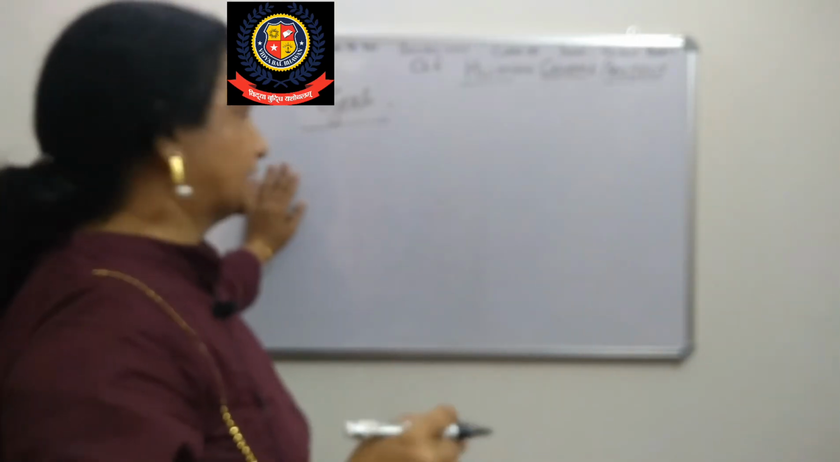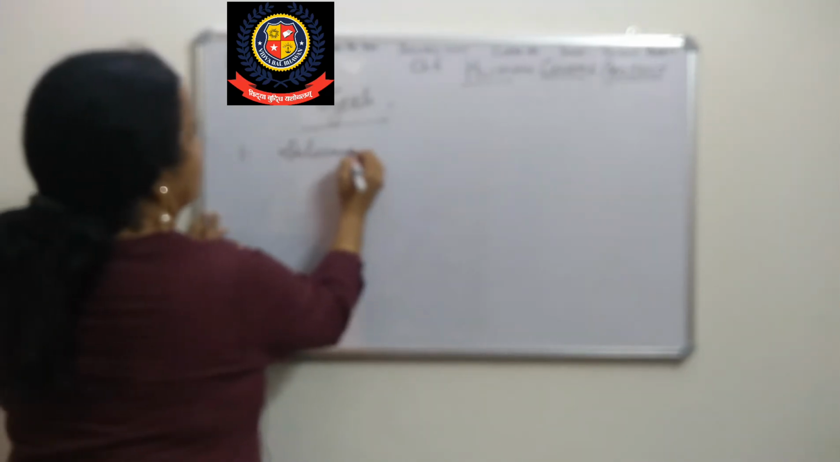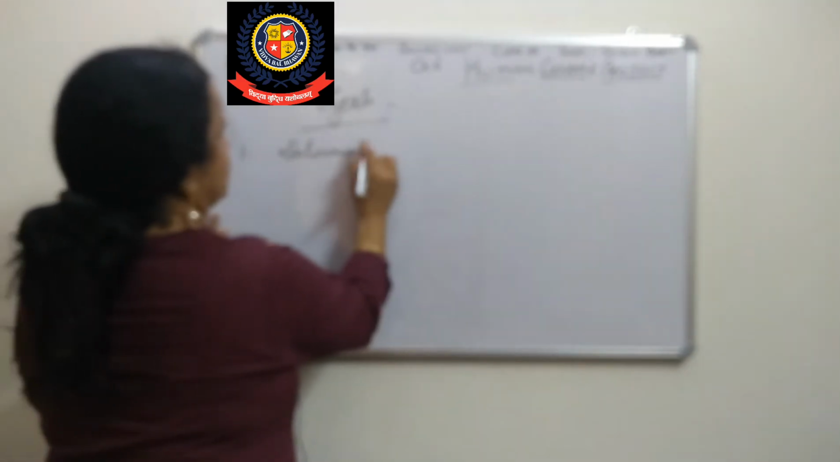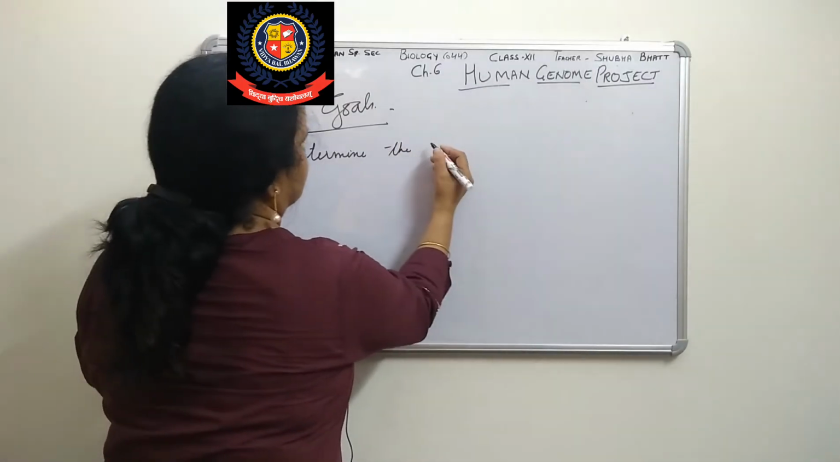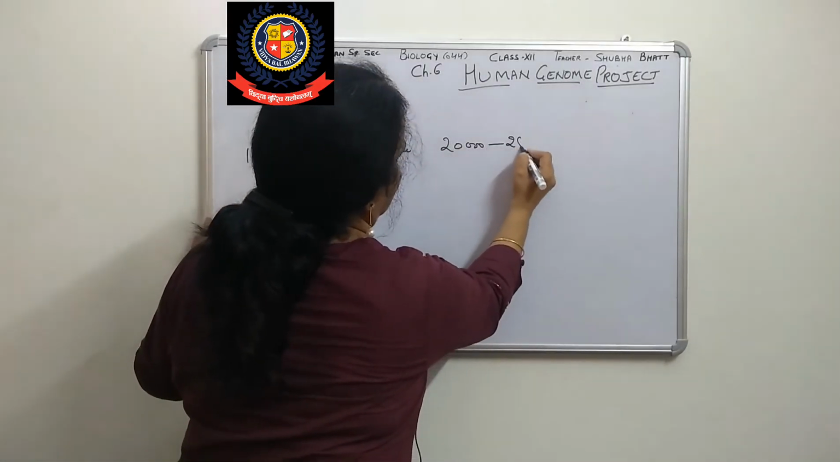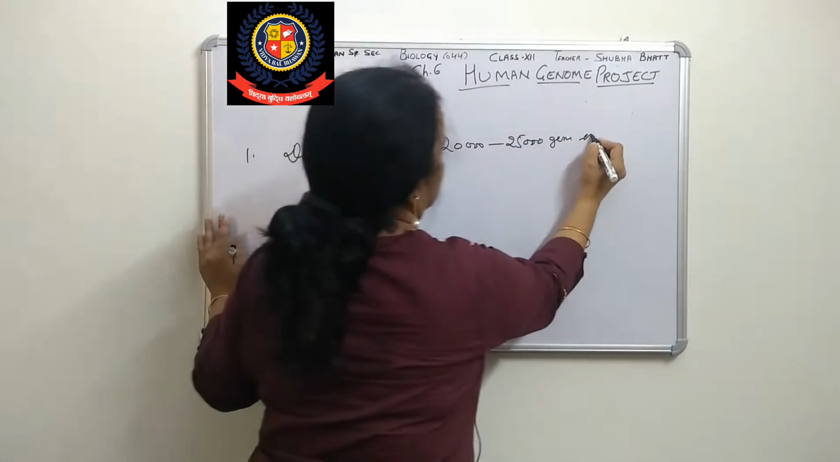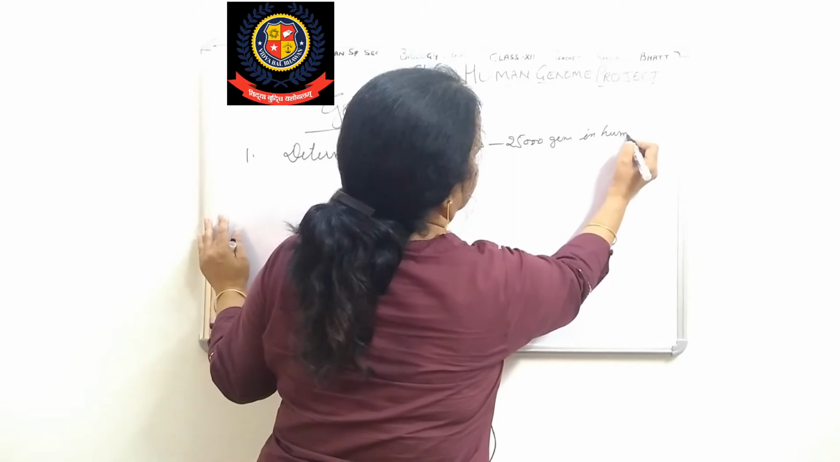First one is to determine how many genes are present. To determine the genes, 20 to 25,000 genes in human DNA.